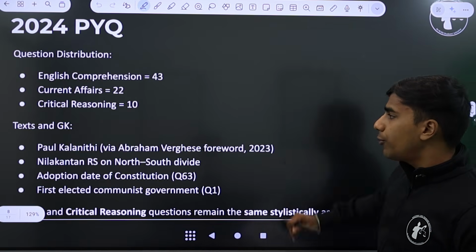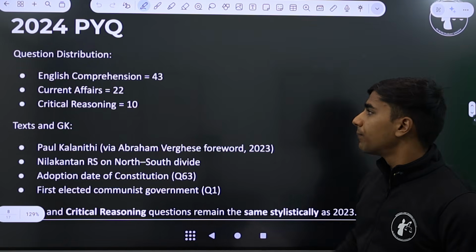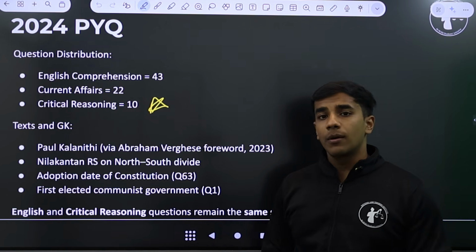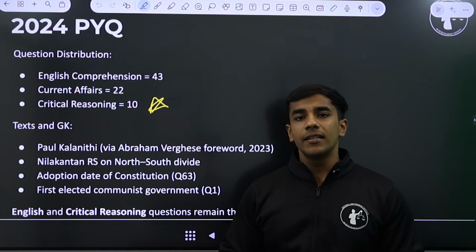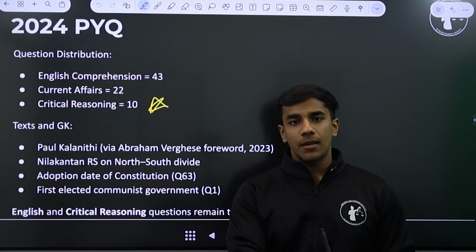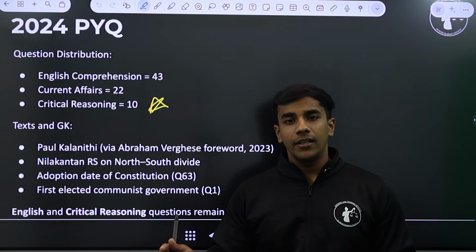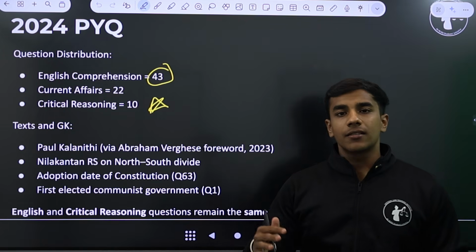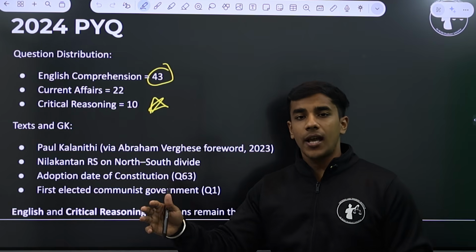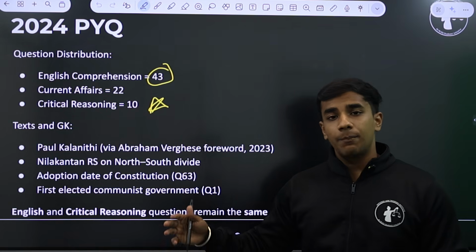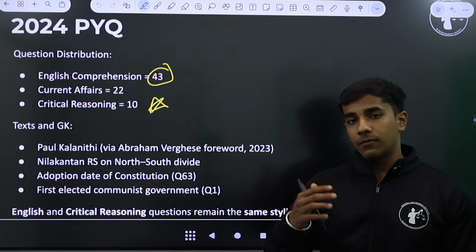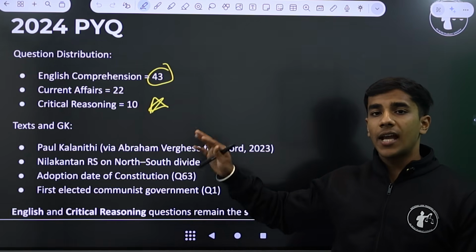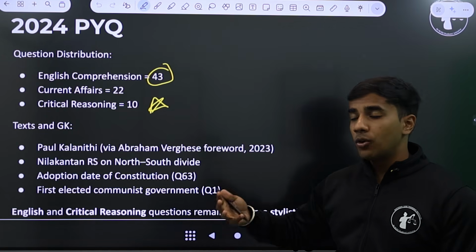Now let's move on to the 2025 PYQ, that is NLSAT 2024. In this paper, you saw a fewer number of critical reasoning questions. By critical reasoning, I mean core critical reasoning questions like assumption, conclusion, strengthening, weakening, inference, etc. And there was an increased emphasis on English. English has grammar, vocabulary, text-based questions, perspective, main idea. These are the types of questions in English. So the number of questions that can be made in the English section is more.